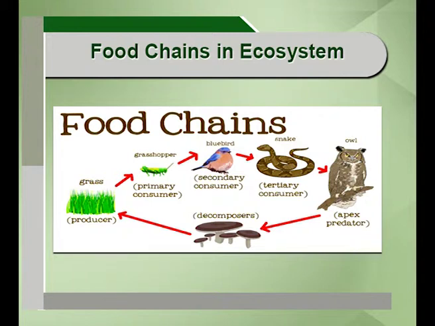For example, in a grassland, the grasses are being eaten by a grasshopper. Then this grasshopper is eaten by a rat, and then the rat can be eaten by a hawk. So there is transfer of energy from producer to consumer. So this is a food chain.